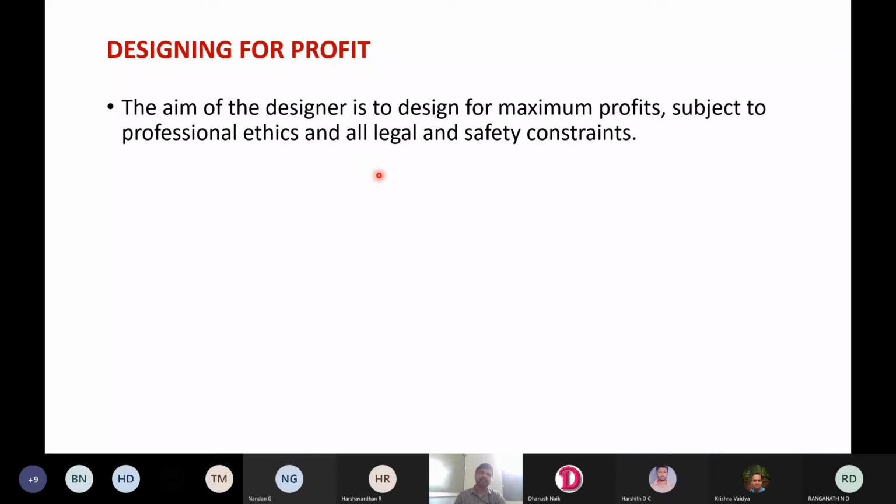No investor will pick your design concept if they are not able to earn profit, if they are not able to make money. No one is ready to invest on any design concept in order to make loss. Every company wants profit, and always companies will try to identify a way in which they can increase the profit margin.